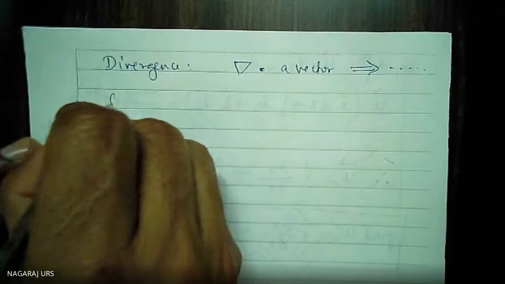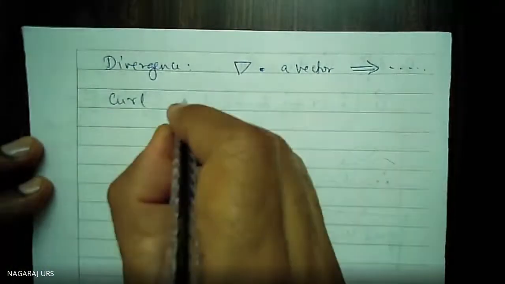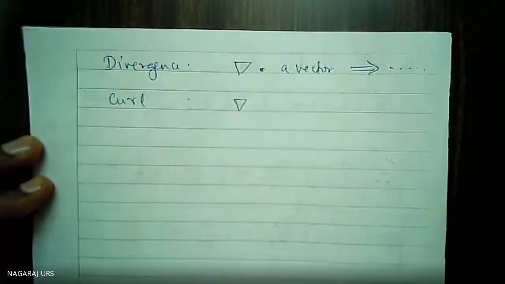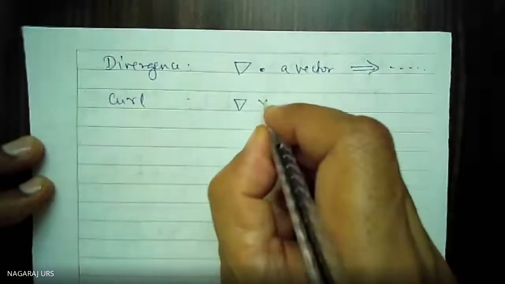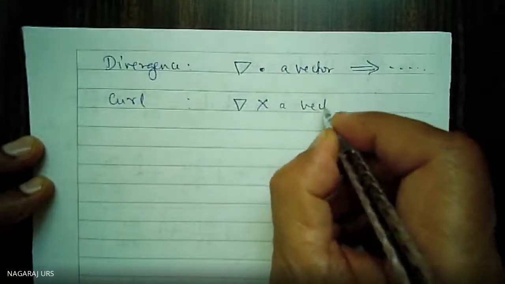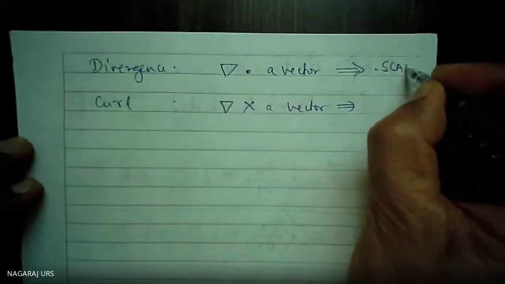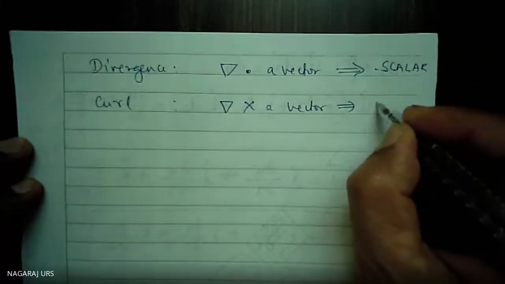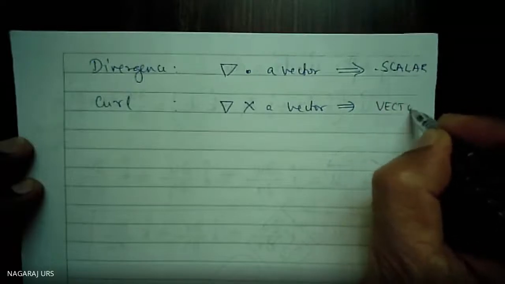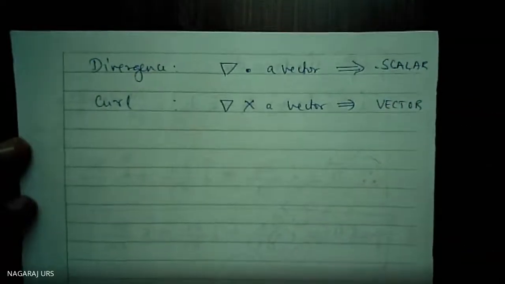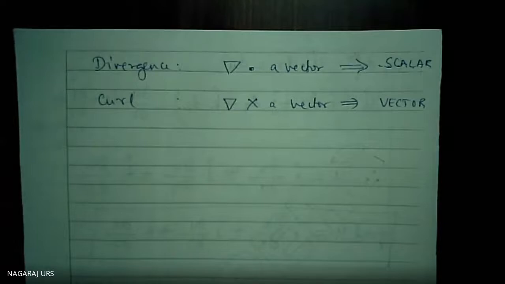Curl means what? Curl of a vector means del operator cross product with a vector quantity. Then the product is a scalar in divergence, and here the product is a vector quantity. Vector analysis is a little bit difficult, but once you understand the concepts, all these things are easy.